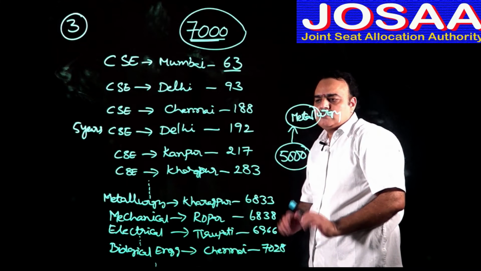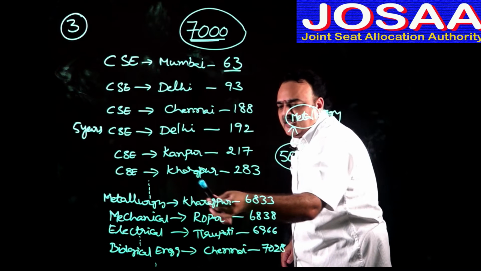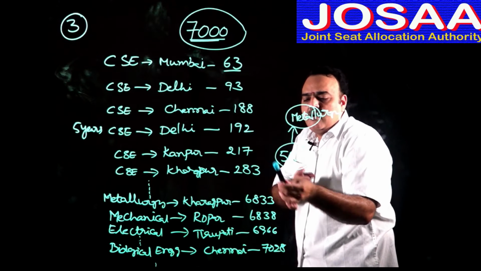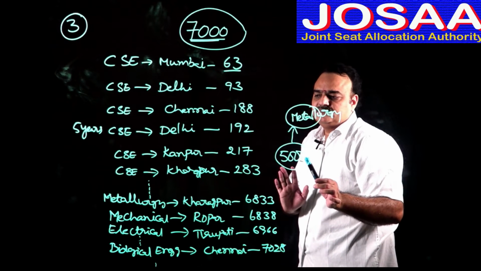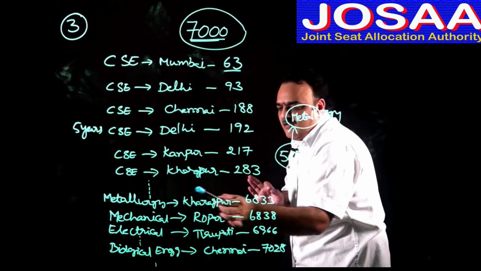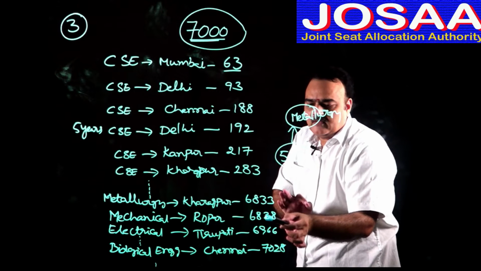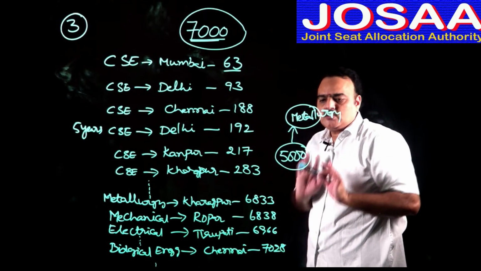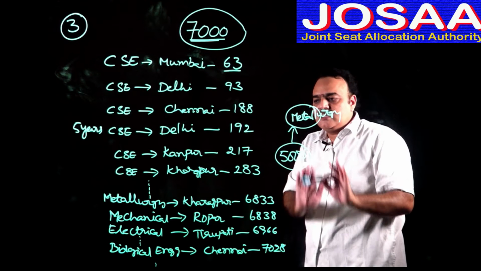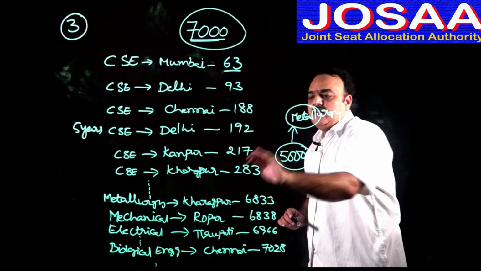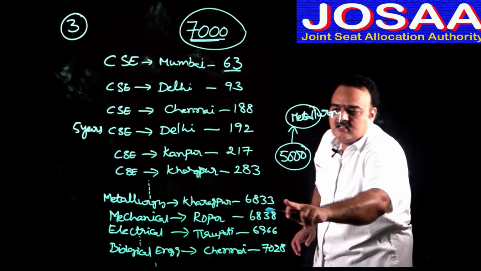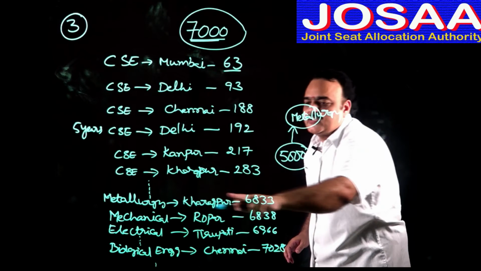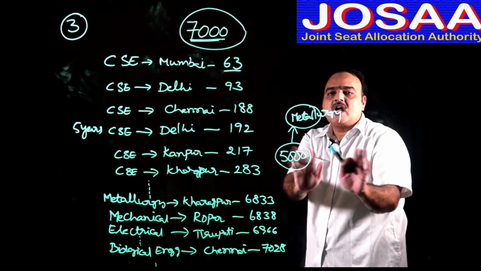If you now look at the metallurgy cutoff rank in Kharagpur, at the end of the 7th round it was 6,833. And the mechanical engineering cutoff rank in IIT Ropar was 6,838. Suppose this particular student doesn't like to study metallurgy, then he need not enter this particular option in JoSAA.